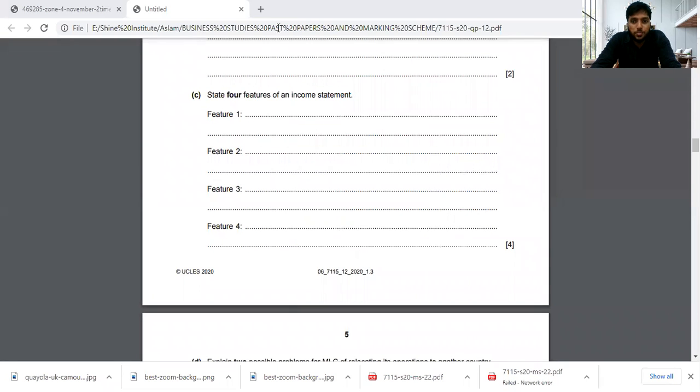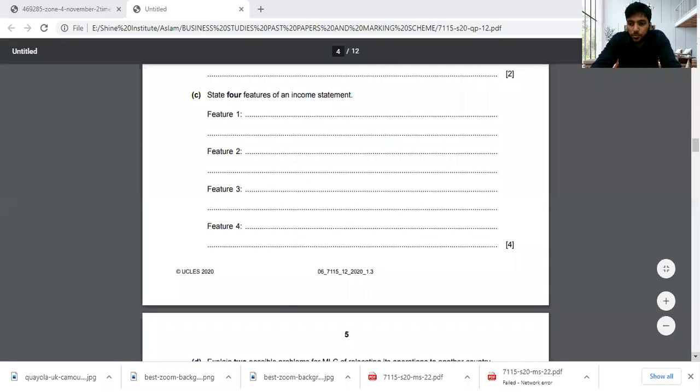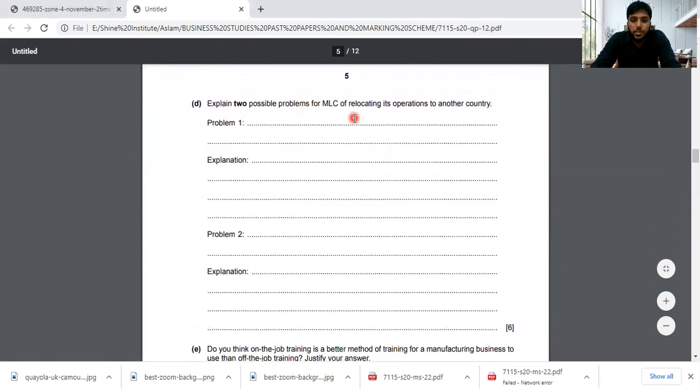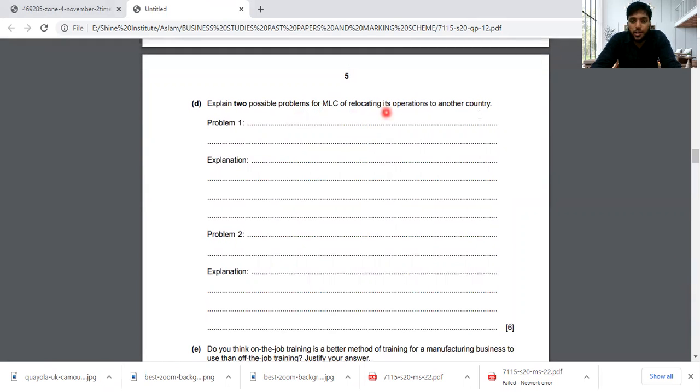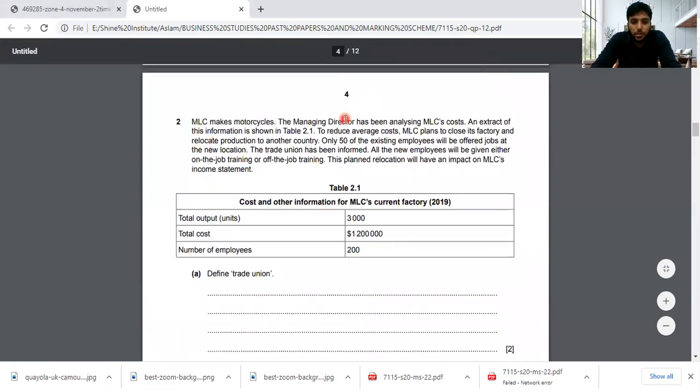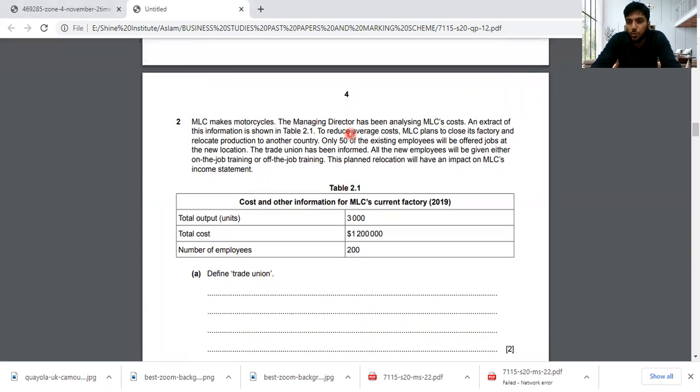Let me move on. Explain two possible problems for MLC of relocating its operation to another country. We found in the case study already that when they are moving to another country, they're losing almost 150 staff, because they are having 50 employees here and 150 staff there. If they complain to the trade union, sometimes they should pay compensation when they're moving.